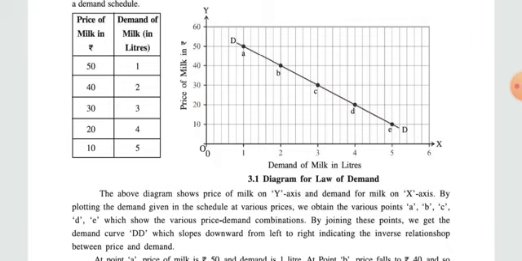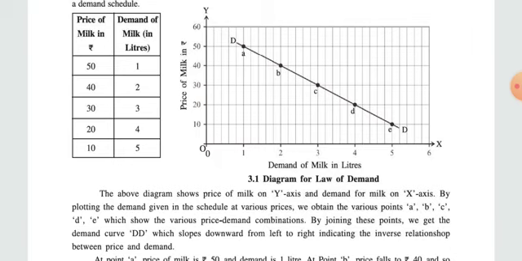By plotting the demand given in the schedule at various prices, when the price of milk was 50 rupees, at that time demand was only 1 liter, and when the price reduces to 10 rupees, at that time the demand is highest, that is 5 liters of milk.